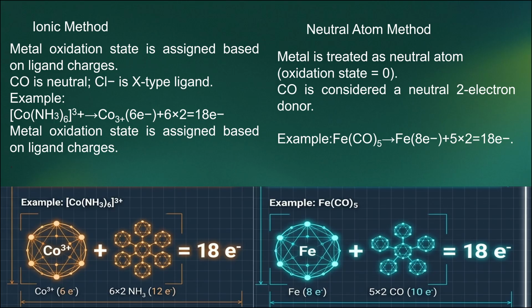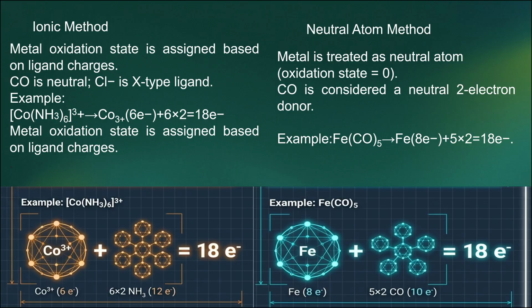There are two methods in the 18 electron rule. One is the ionic method and the other is the neutral atom method. Under the ionic method, the metal oxidation state is assigned based upon the ligand charges. For example, the carbonyl ligand is a neutral ligand, and Cl minus is an X type ligand.